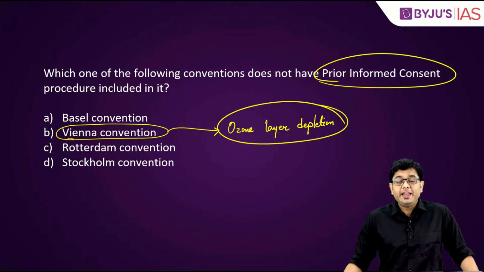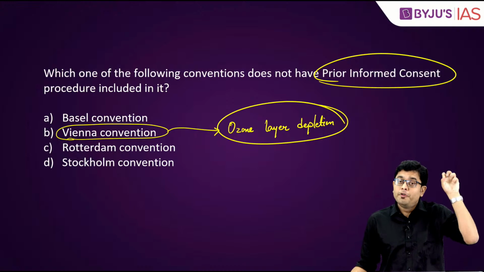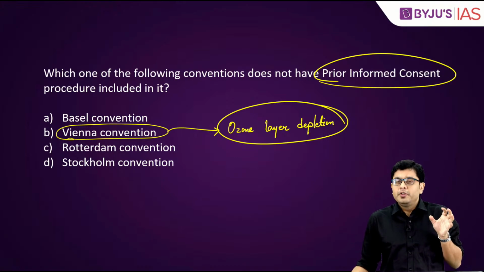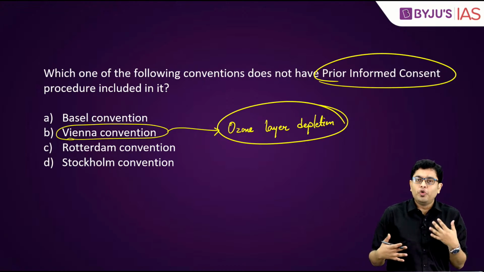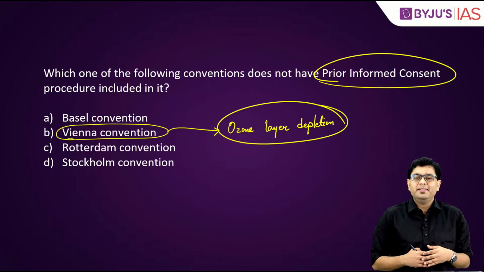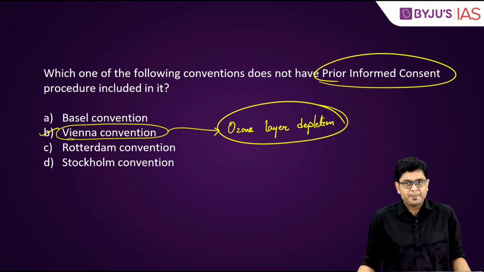And it loosely talks about curbing the emissions which are responsible for depleting or making an ozone hole. So, in this case, obviously you don't require any kind of prior informed consent, and hence in this case Vienna Convention will be the correct answer.